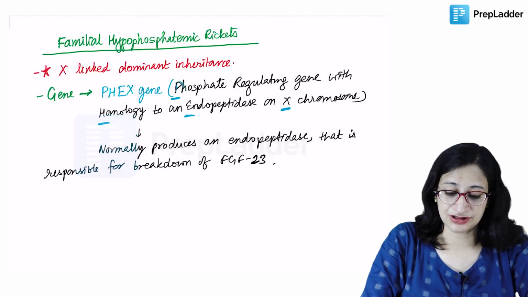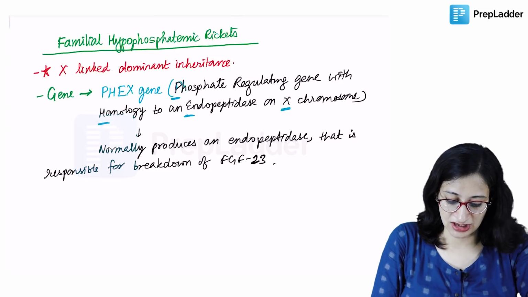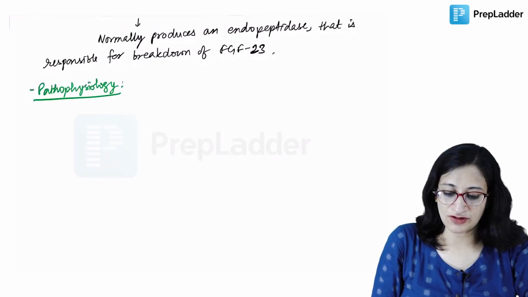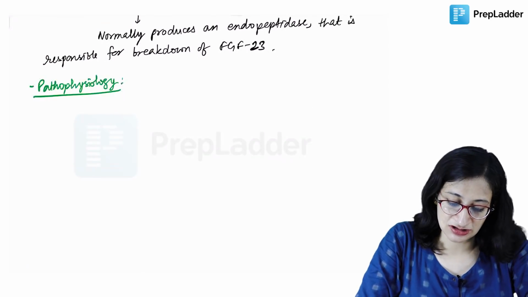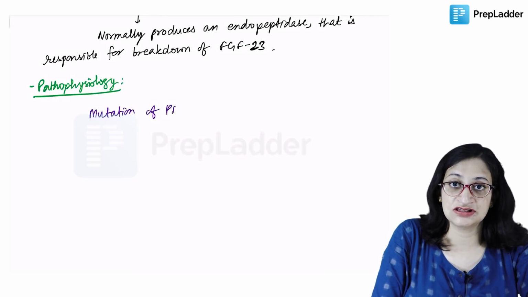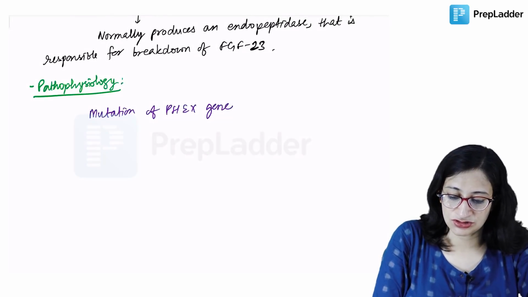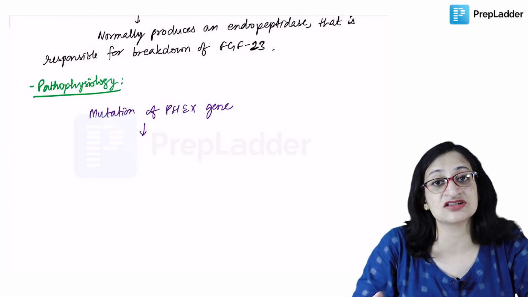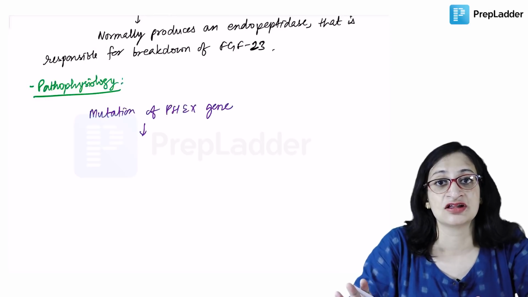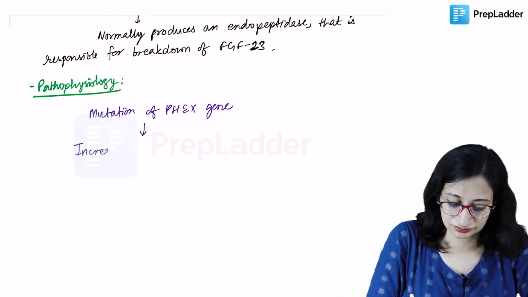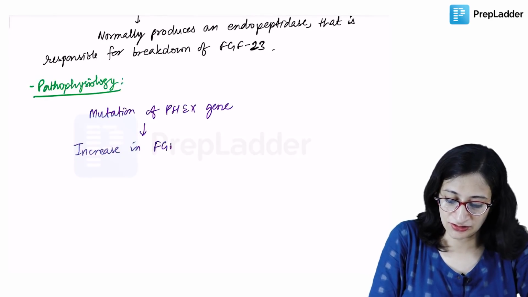So what is the pathophysiology? What will happen if this PHEX gene mutation is there? So in familial hypophosphatemic rickets, there is a PHEX gene mutation, we said. So there will be increased FGF23 levels, because the endopeptidase that is responsible for breaking down FGF23 is not there. So FGF23 will not get broken down, and there will be an increase in FGF23 levels.